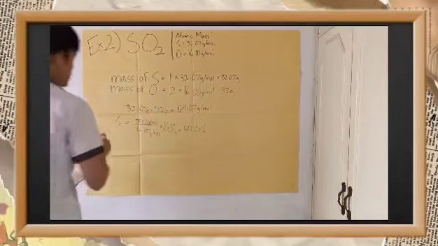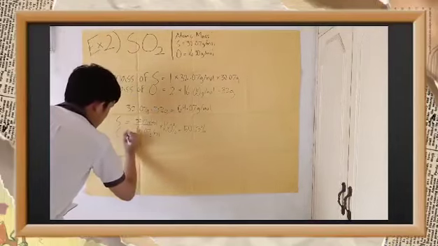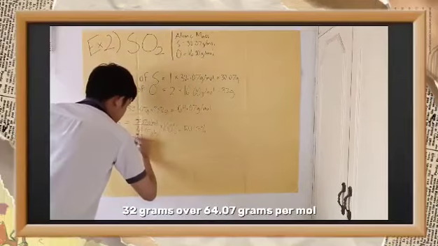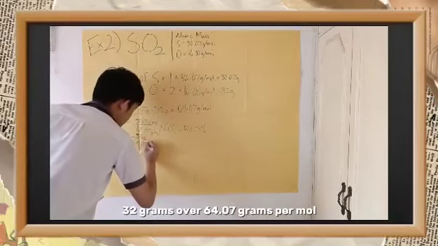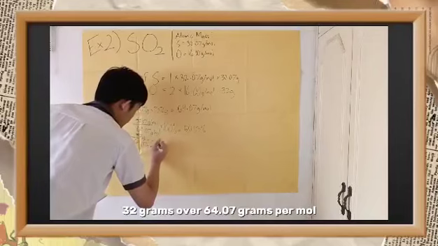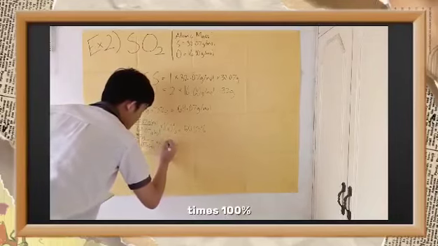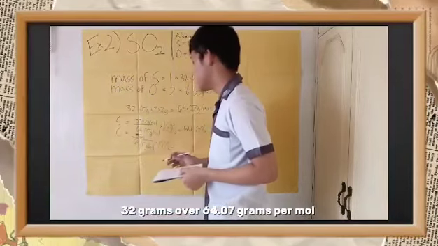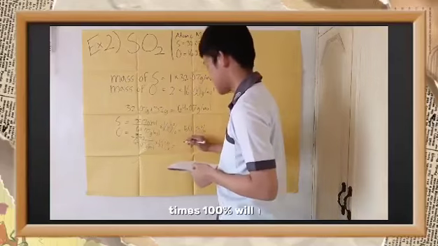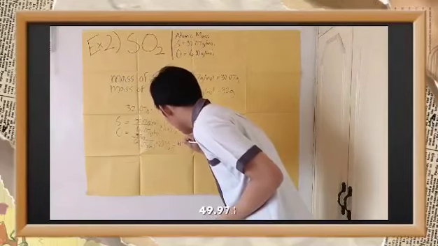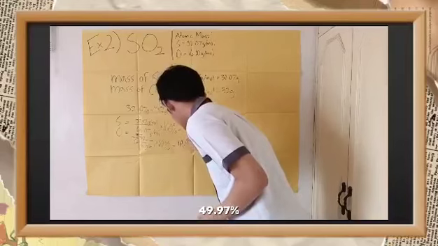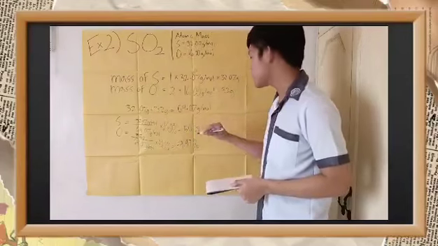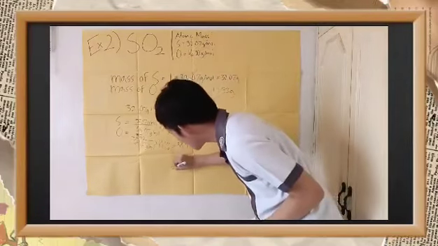Now, for the final element, the percentage of oxygen. 32 grams over 64.07 grams per mole times 100%. 32 grams over 64.07 grams per mole times 100% will be 49.97%. And if you add both of these percentages, it will equal 100%.